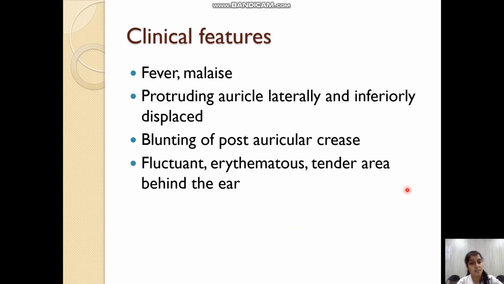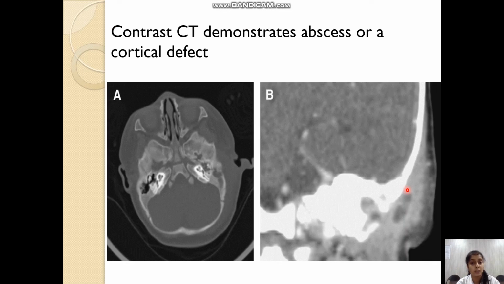The clinical features include fever and malaise, which are the constitutional symptoms, the auricle protruding inferiorly and laterally, blunting of the postauricular crease, and a fluctuant, erythematous, tender area behind the ear. CT scan with contrast demonstrates an abscess or a cortical defect, as I showed you in the previous CT scan as well. The bone overlying the mastoid will be eroded. This is the bone overlying the mastoid cavity which is eroded.